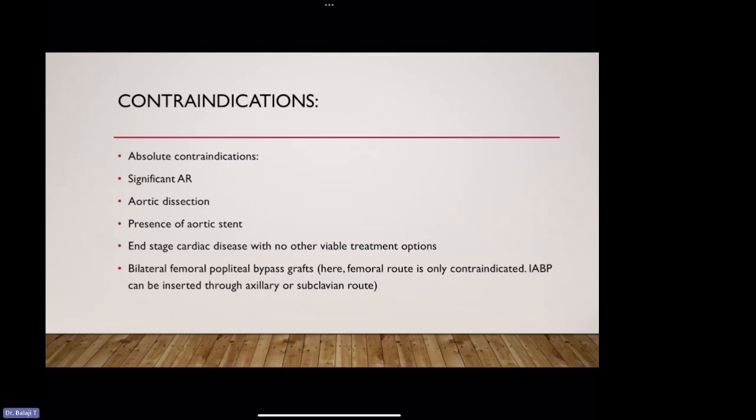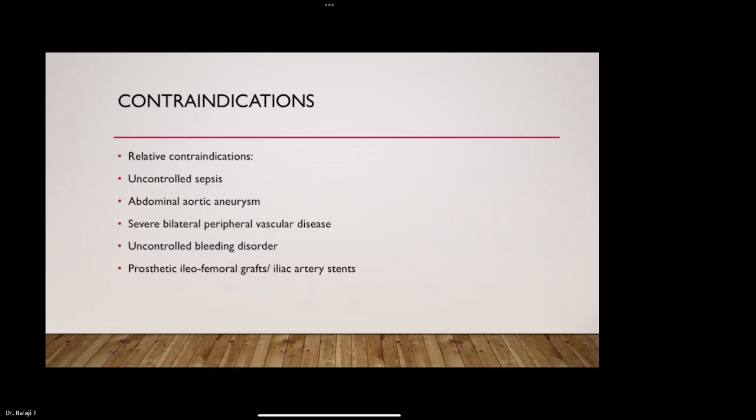Contraindications for IABP. Absolute contraindications are significant aortic regurgitation, aortic dissection, presence of aortic stent, end-stage cardiac disease with no other viable treatment options, bilateral femoropopliteal bypass grafts. Here, only the femoral route is contraindicated. IABP can be inserted through the axillary or subclavian route.